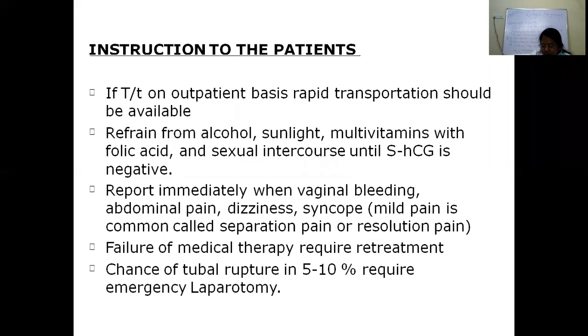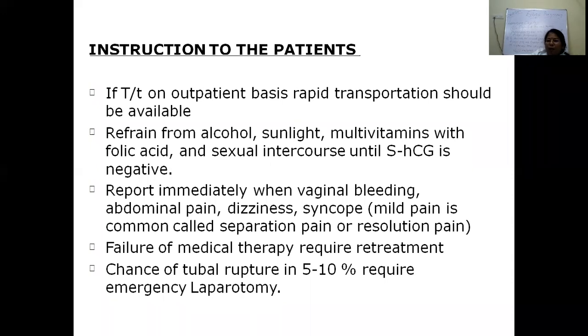So what instructions will you give to the patient? The patient should be very compliant. She should be literate enough to understand what you are trying to explain. The relatives should understand. They should stay nearby, and rapid transportation should be available. They should refrain from alcohol, sunlight, multivitamins, folic acid, and the most important is there should not be sexual intercourse until the serum beta HCG levels are negative.